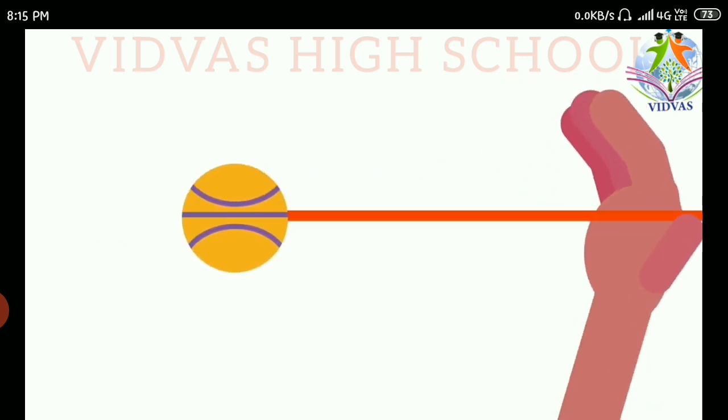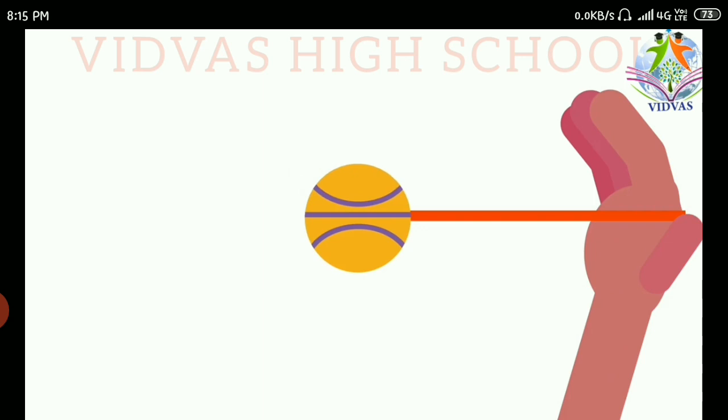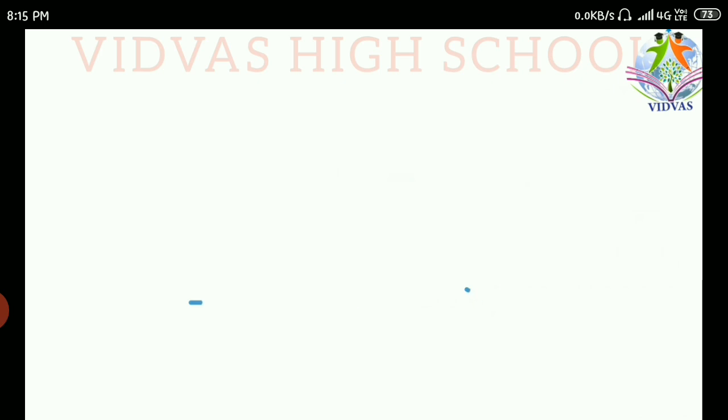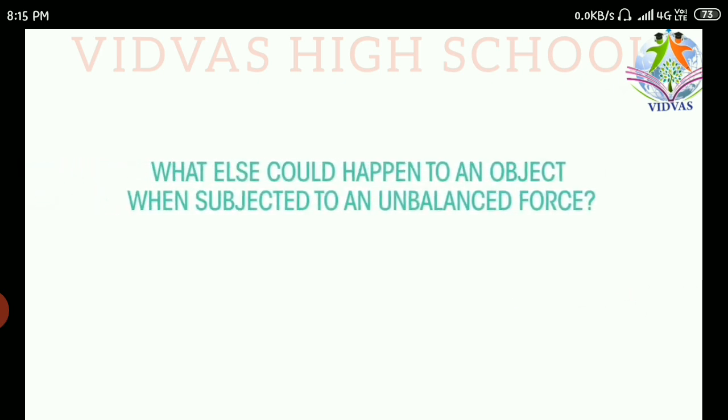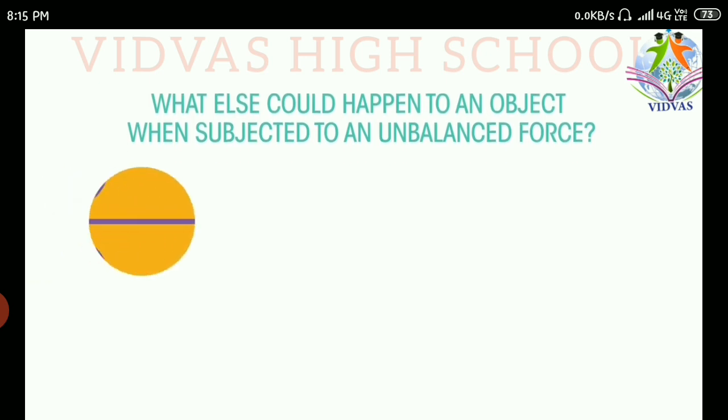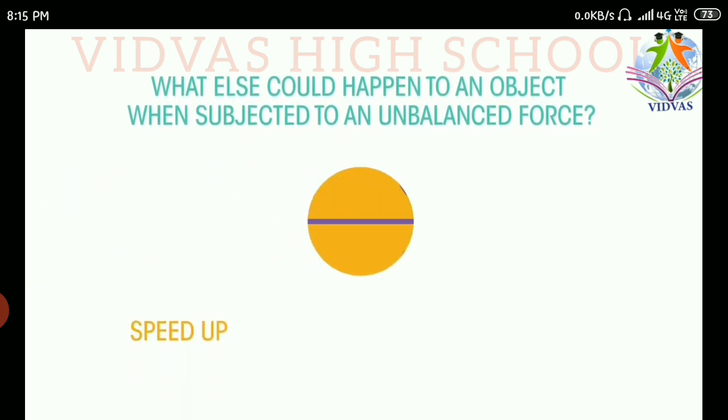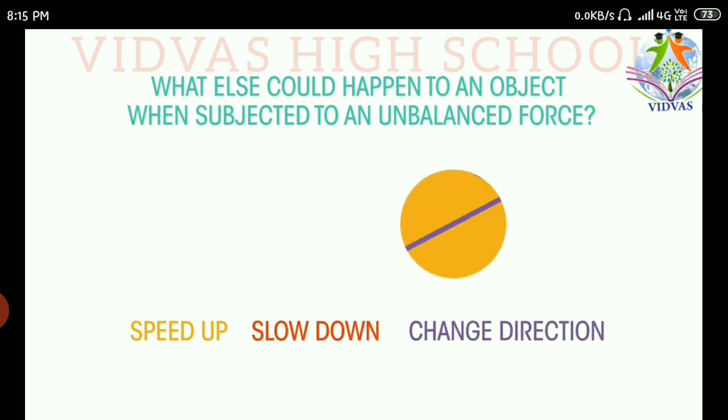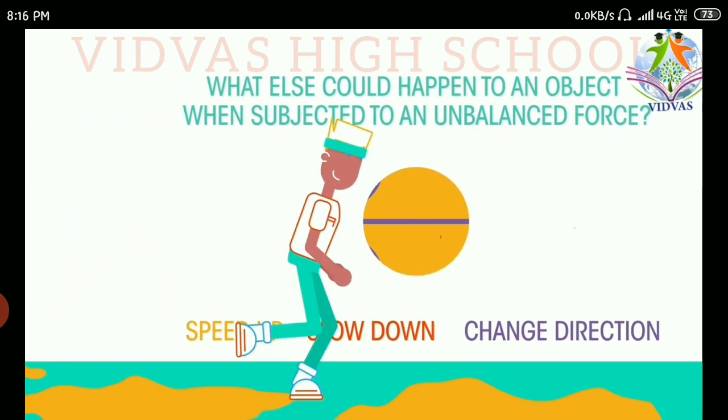So it is moving in one direction and it is coming back in the other direction due to the applied force and due to the elastic force. Two forces are acting on that object. So what else could happen to an object when subjected to unbalanced forces? Three things I told you: the speed is getting increased, the speed is getting decreased, and the direction is also getting changed. So we'll go with this example.